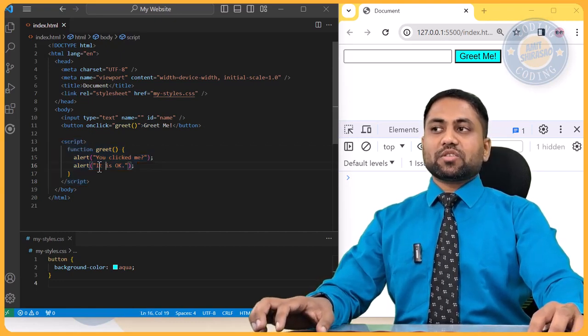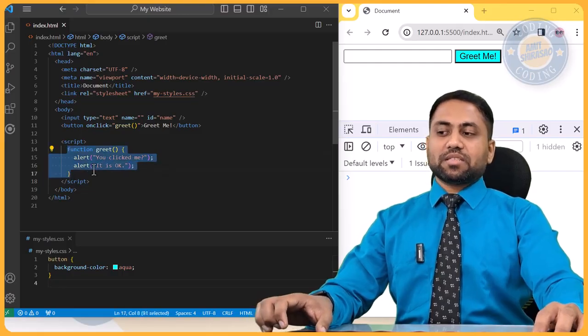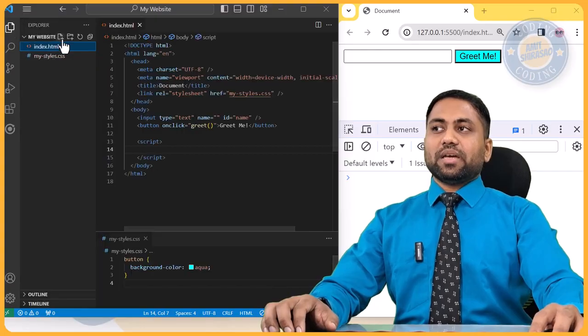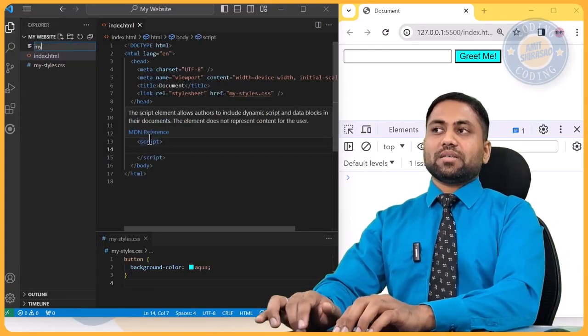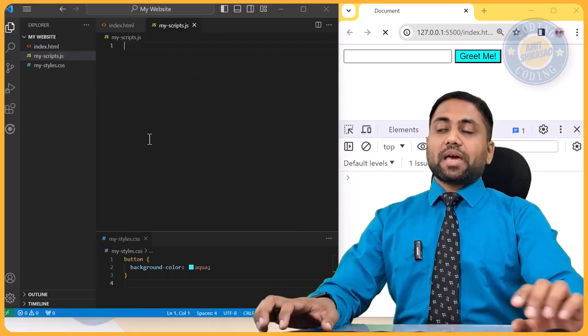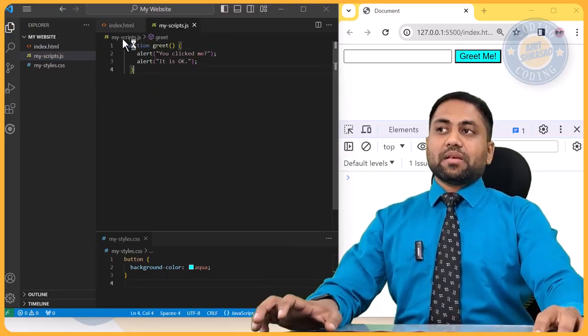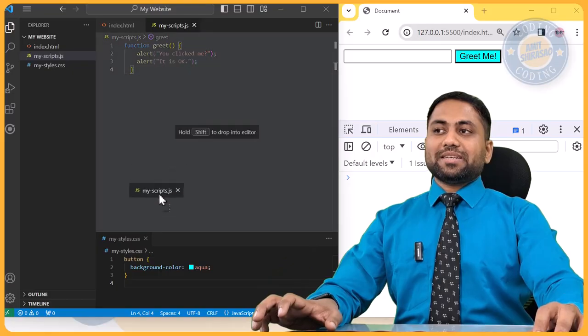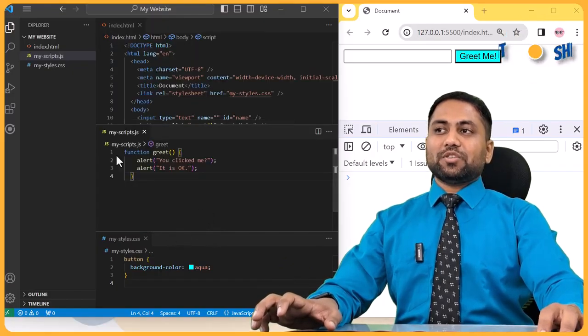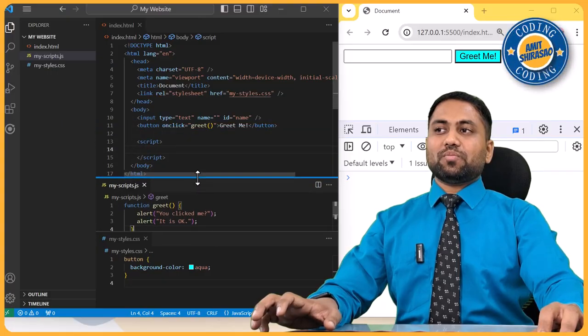So the way to do it is just copy or cut whatever is written between the script tags, create another file, let us say my scripts.js. Now it's a JavaScript file, and here you just paste it. I'm again arranging it like this. Okay, so all three of them are visible to you now within one scope.